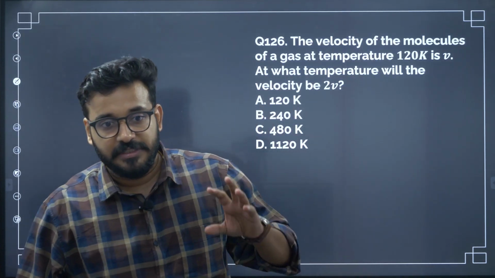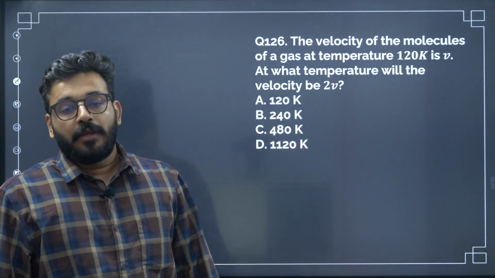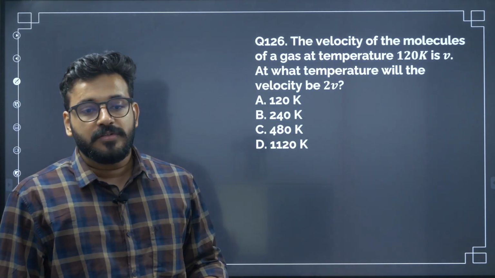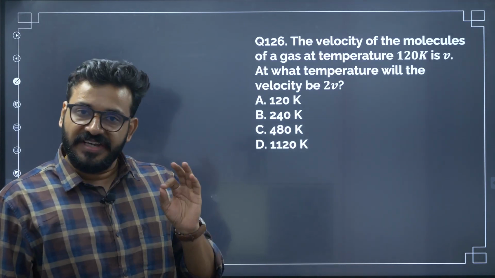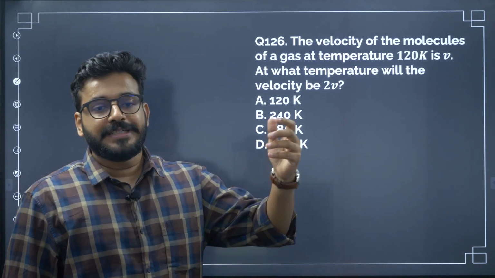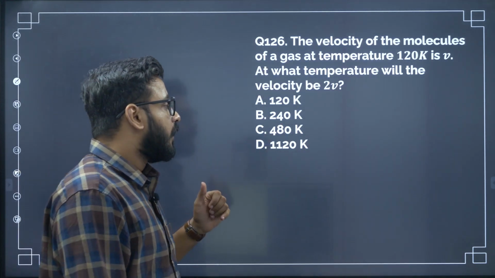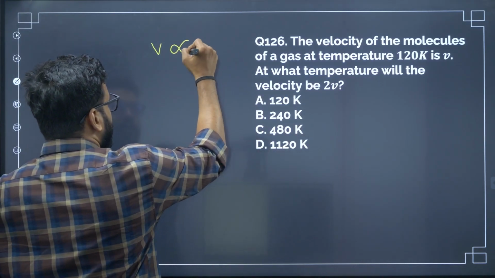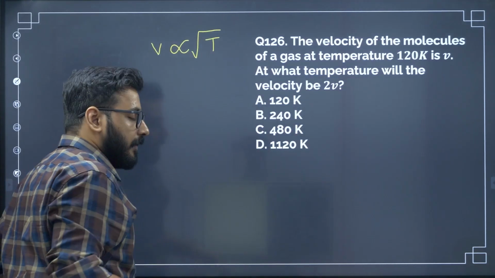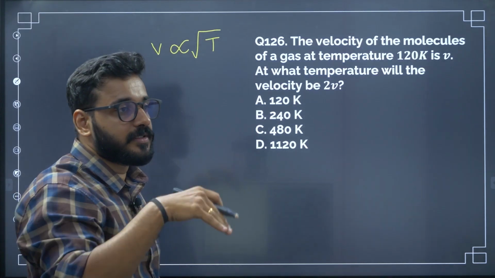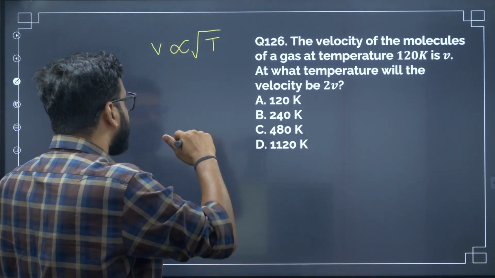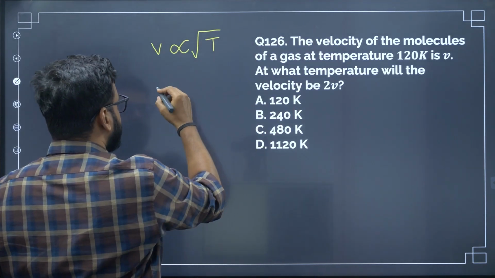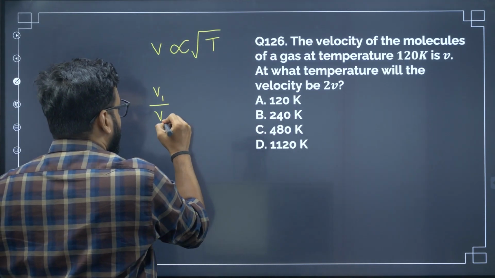Yes, the next question is, the velocity of molecules of a gas at temperature 120 Kelvin is V. What will be the temperature at 2V? Very simple, you have to relate velocity and temperature of a gas molecule. The relation between velocity and temperature, all of you know, velocity is directly proportional to root of temperature, root 3RT by M, all that. Now we have two different situations, so let's take a ratio format, that's the best.